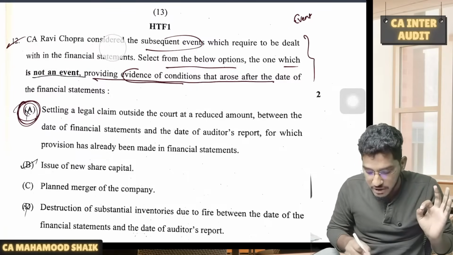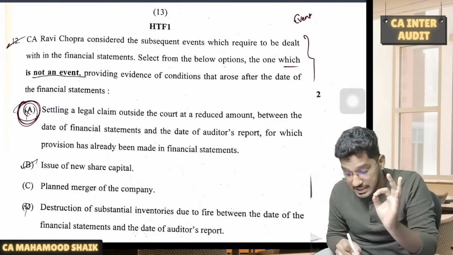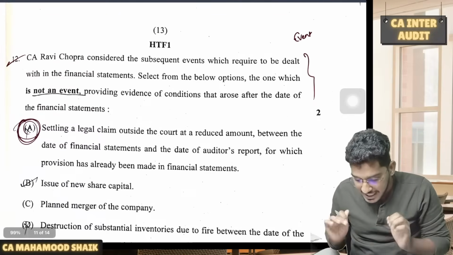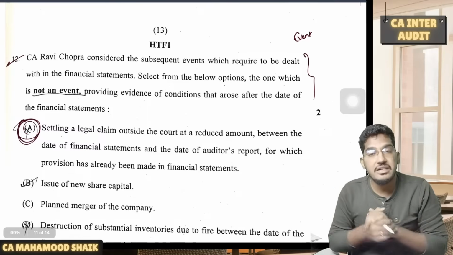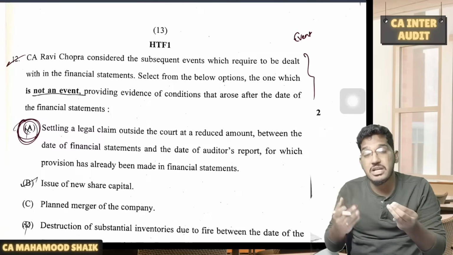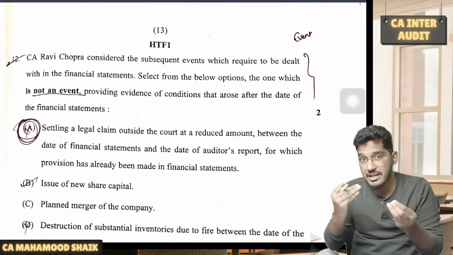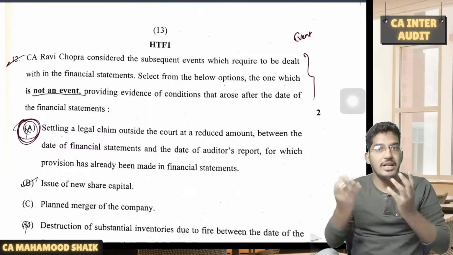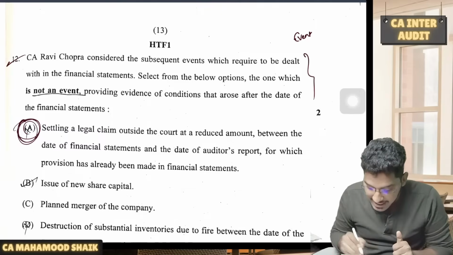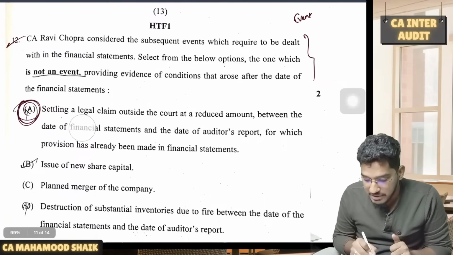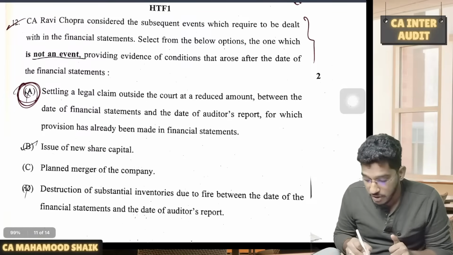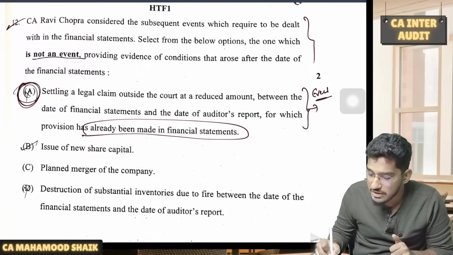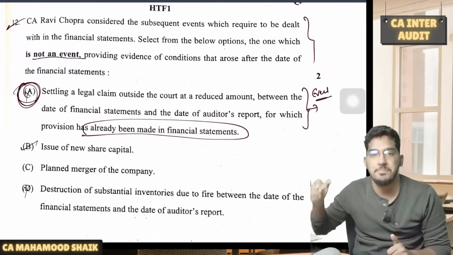Why? Because if you look at the framing of the question, they are telling that CA Ravi Chopra, select from the below points the one which is not an event providing evidence of the conditions that arose after the date of financial statements. So which is not an event conforming to the conditions that arose after the financial statements. That means indirectly which of the following is an event which conforms to the conditions existing as on the balance sheet date. So the other way you have to think about it. So here, settling a legal claim outside the court at a reduced amount between the date of the financial statements and the date of the auditor's report, for which a provision has already been made in the financial statements. So this is the event which is conforming to the conditions existing as on the balance sheet date.